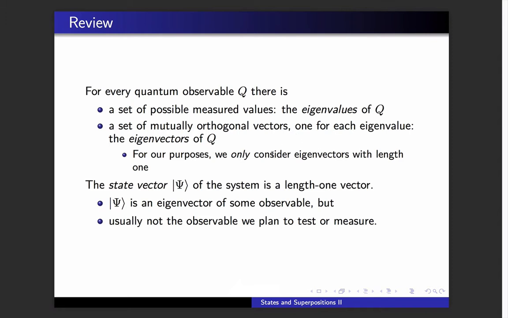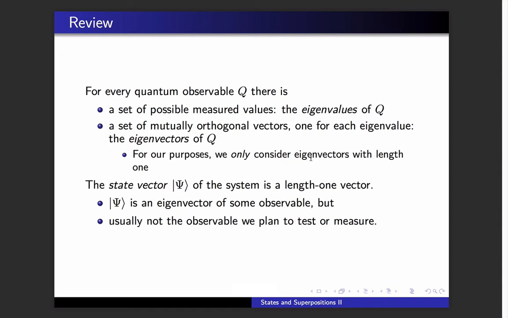And we will restrict ourselves to eigenvectors that have length 1. If you can find eigenvectors, you can find eigenvectors of length 1, but for reasons that have to do with not having to repeat certain things constantly, when we use the word eigenvector, we will mean a length 1 vector that represents a particular possible outcome of a measurement of a quantum observable.